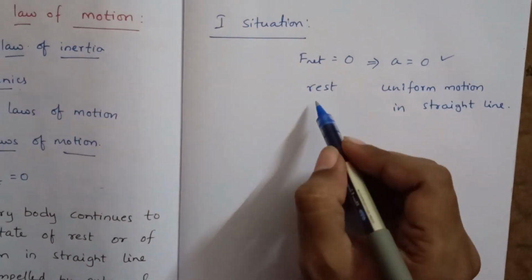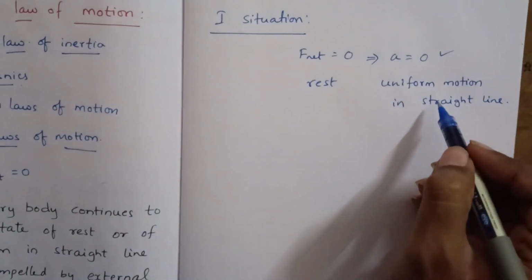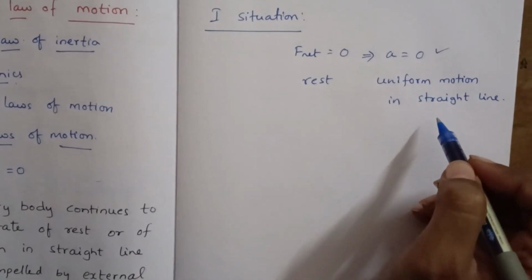Acceleration 0 means the body is either at rest or moving with uniform motion in a straight line.